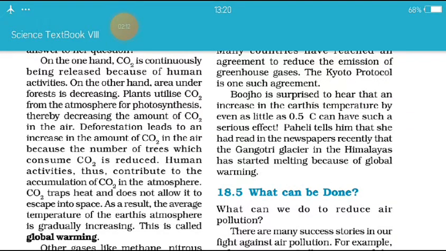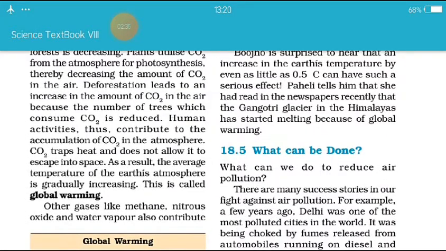Deforestation leads to an increase in the amount of CO2 in the air because the number of trees which consume CO2 is reduced. Human activities thus contribute to the accumulations of CO2 in the atmosphere. CO2 traps heat and does not allow it to escape into space.